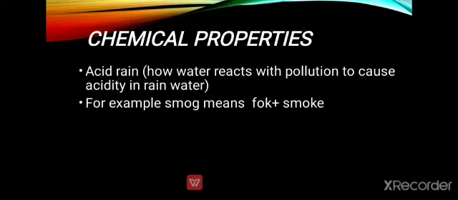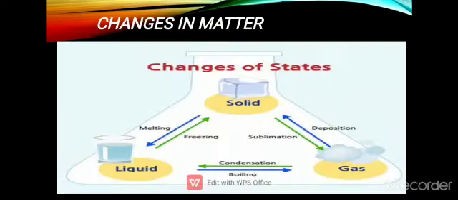The other simple example is smog. You can simply see the smog, especially during the winters. So how is smog formed? Smog is formed by the chemical combination of fog plus smoke in the presence of sunlight and water vapors.